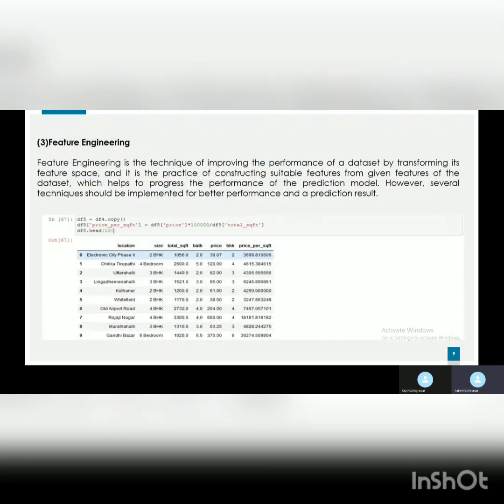Now here comes the feature engineering. Feature engineering is the technique of improving the performance of our model by transforming its feature space. For example, we created one feature called price per square feet, because it helped give a better understanding of the price of a house by knowing the price per square feet. So we created this by using the total square feet.